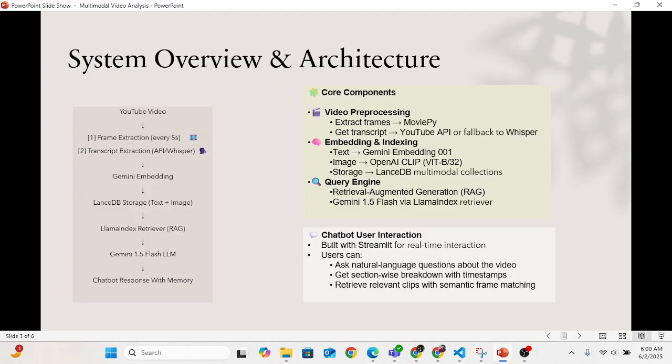So the core components of this architecture are video processing using MoviePy and the YouTube API or Whisper. Then we go for the embeddings, like text and image embedding, which are also stored in the LanceDB database. Then we go for the query engine using RAG and Gemini 1.5 Flash. So the user here in the chatbot can ask natural language questions about the video, get a section-wise breakdown with timestamps, and also retrieve relevant clips with semantic frame matching.